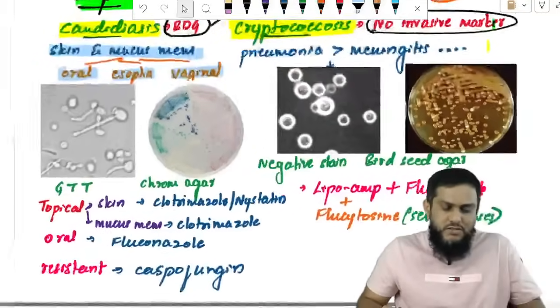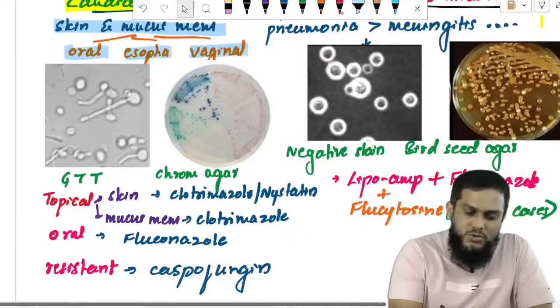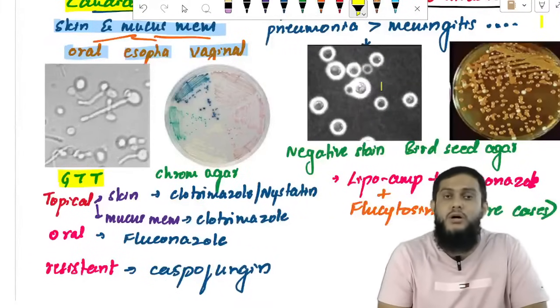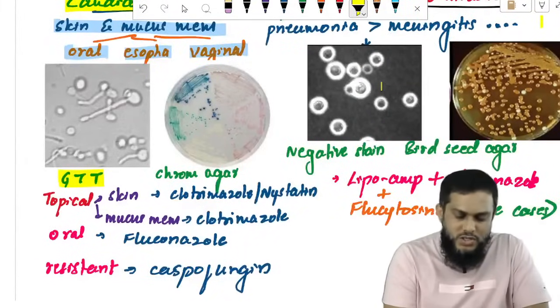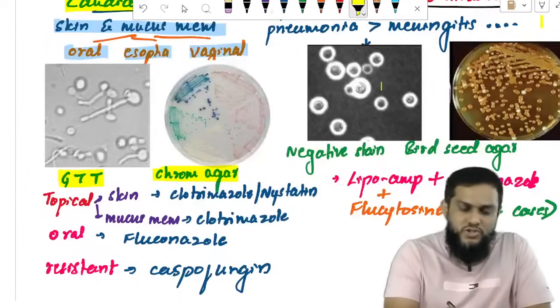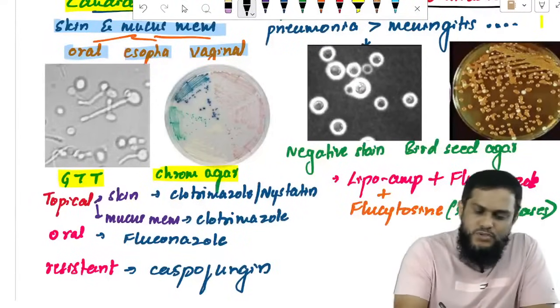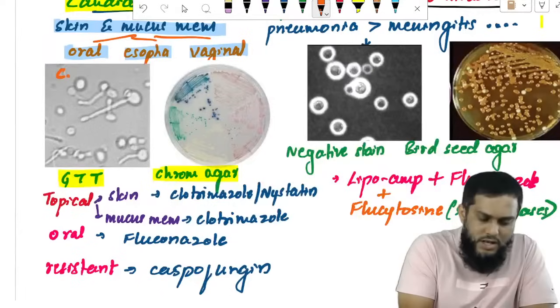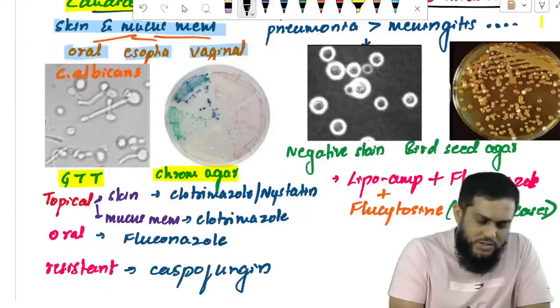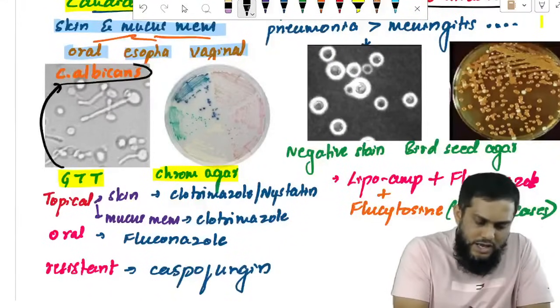Okay, fine, sir. Then what are we seeing here? You are seeing GTT, the germ tube test, and chrome agar culture. The germ tube test is positive: Candida albicans species. Remember, the germ tube test can identify only albicans species.